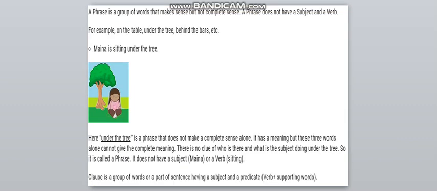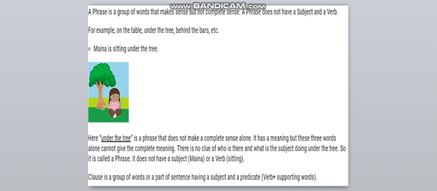Now, let us move on to learn what is meant by phrase and what is meant by clause. A phrase is a group of words that make sense but not a complete sense, children. A phrase does not have a subject and a verb. For example, on the table, under the tree, behind the bars, etc.